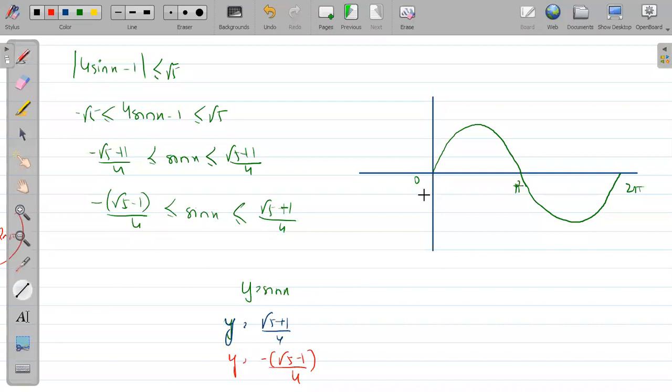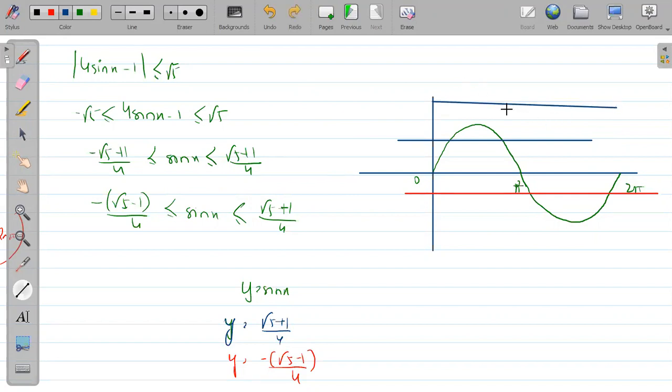ये root 5 minus 1 by 4 ऐसी कुछ line है. It is something like that. And root 5 plus 1 by 4 is like this line. Let me draw with the blue color pen. So it is somewhat like this. This is the line. So we have to check where the graph is in this box, where, let me draw the box also. ठीक है भाई, observation box है ये, the box of observation.